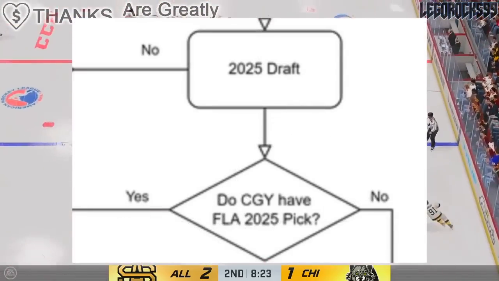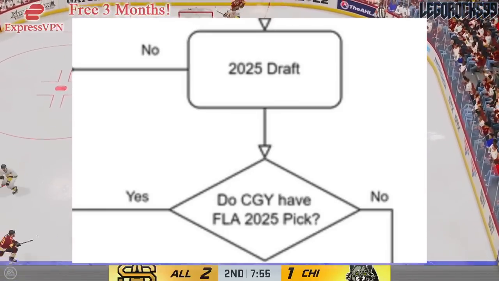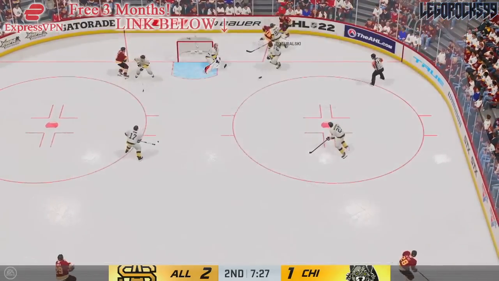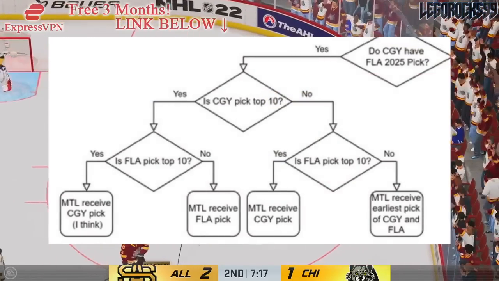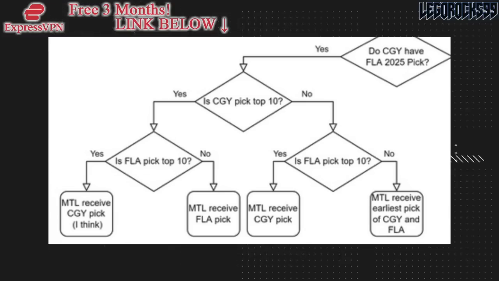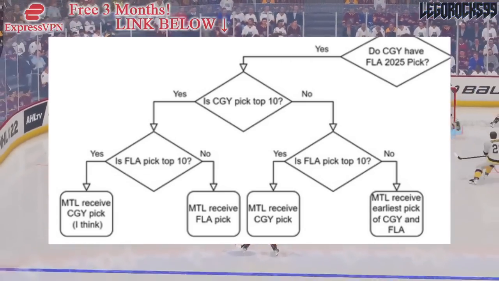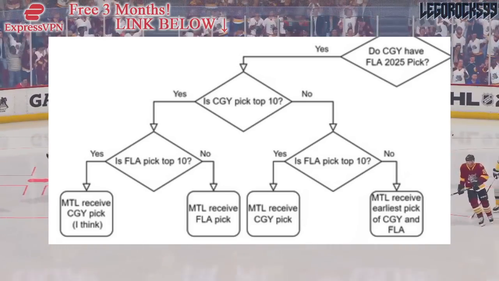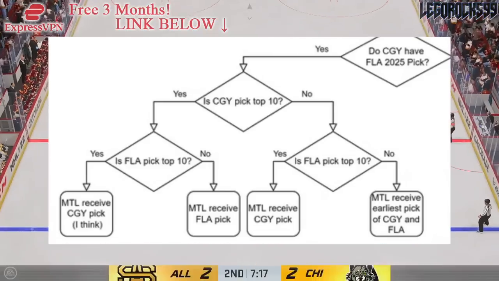In 2025, the question is, does Calgary have Florida's 2025 pick? If the answer is yes, the Calgary Flames do have Florida's 2025 pick, meaning that Florida's first-round pick in 2025 was not in the top 3. There then follows another series of questions. Is Calgary's pick in 2025 in the top 10? If the answer is yes, the next step depends on whether or not Florida's pick is in the top 10. Depending on whether it is yes or no, Montreal will receive either Calgary's or Florida's first-round pick in 2025. If Calgary's pick is in the top 10 and Florida's pick is not in the top 10, Montreal will receive the Florida pick from the Tkachuk trade. If both picks are in the top 10, Montreal will receive Calgary's pick.